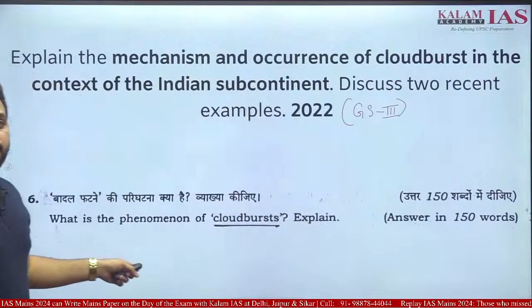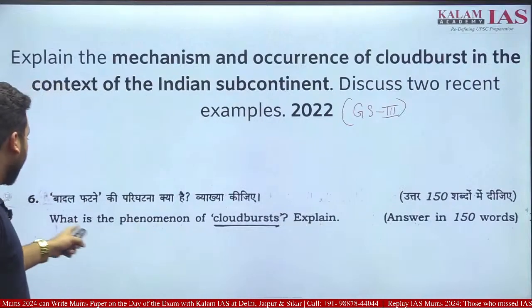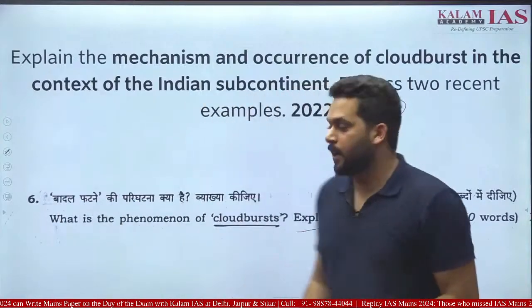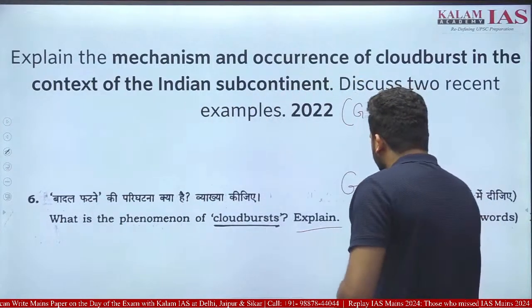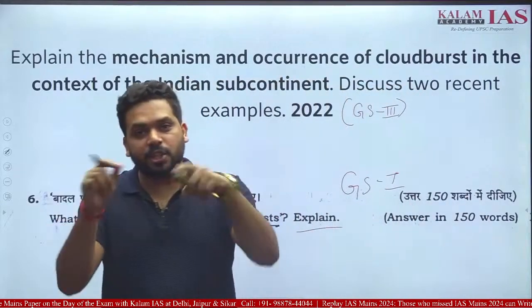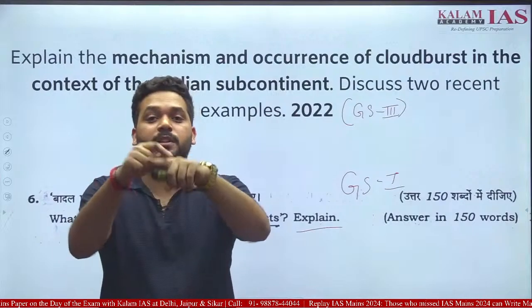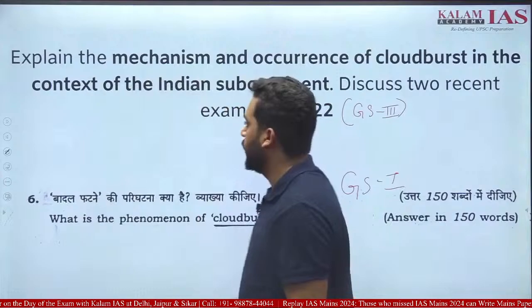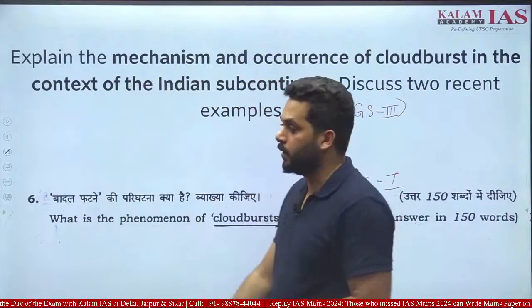This is yesterday's question, yesterday's GS1 question: What is the phenomena of cloudburst? Explain. Asked in GS1. So the point is that they are exchanging the themes, exchanging the questions, modifying them, and then asking. Okay, this is the point to be noted. This is the lesson we are going to learn today.